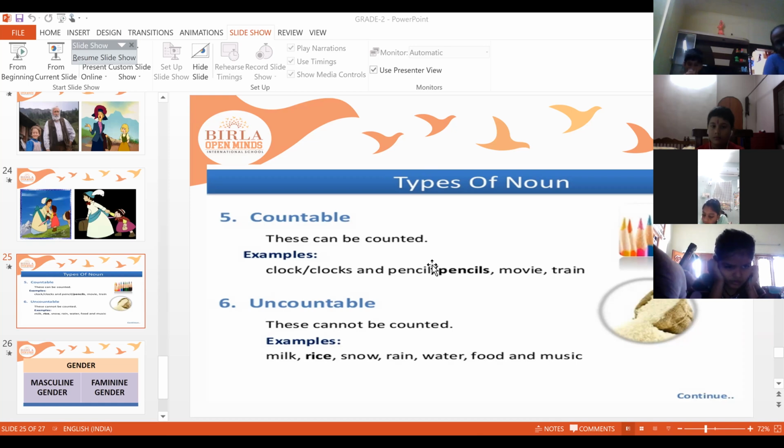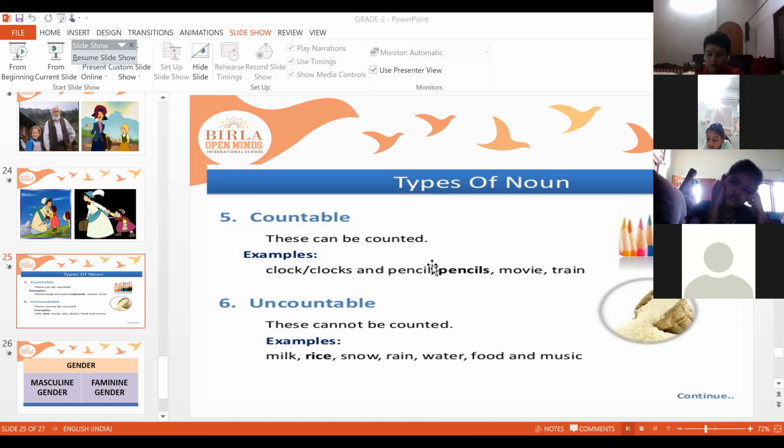Milk. Can you count milk by a number? One drop of milk, two drops of milk. Can you count like that? No, we cannot count it by a number. Rice. Can you count it by a number? Can you tell me how many grains of rice your mother has cooked today? Can you count it by a number?